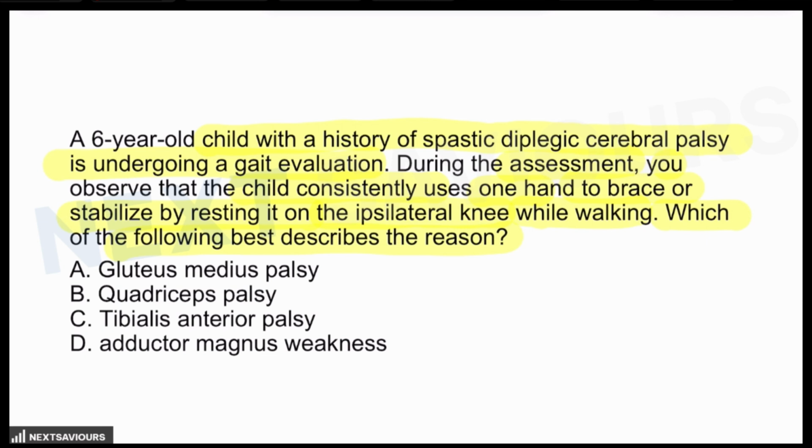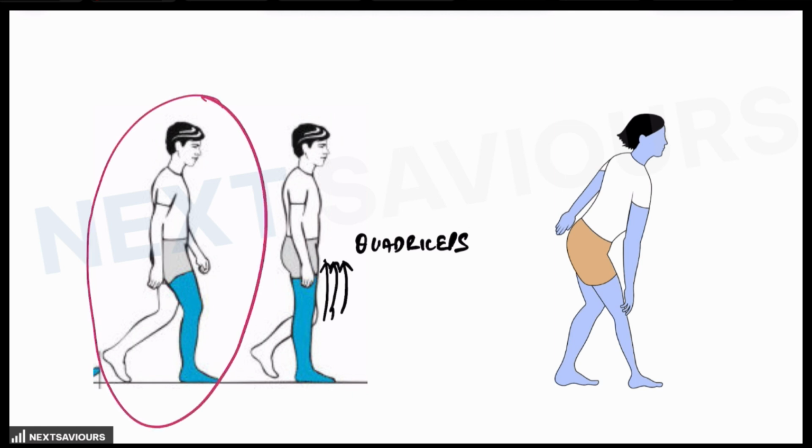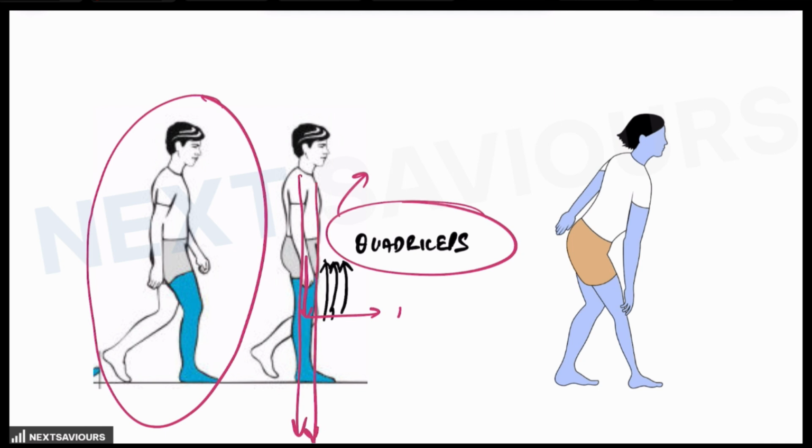And here in this question, the examiner is trying to ask you what is the name of the muscle which is affected. Now all of us are aware that during the mid stance, the knee has to be kept in a locked position. And all of us are also aware that the quadriceps muscle group is essential for knee extension and stabilizing the knee during the stance phase of walking. They maintain the knee in a locked extended position to support the body weight.